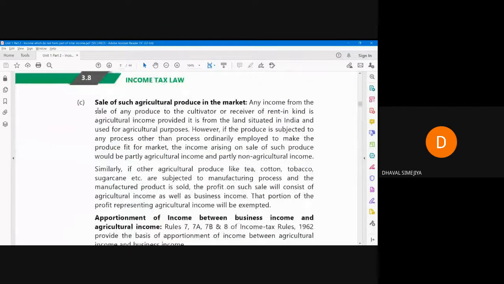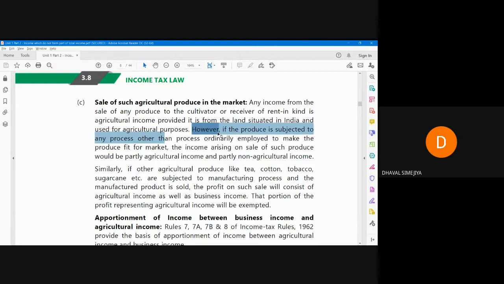Now, sale of such agricultural produce in the market. Now our product is ready, and now comes the selling of this product. Any income from the sale of any produce by a cultivator or receiver of rent in kind is agricultural income, provided it is from land situated in India and used for agricultural purpose. Yes, that we all know. However, if the produce is subjected to any process other than the process ordinarily employed to make the produce fit for the market, now we have done an extraordinary activity.